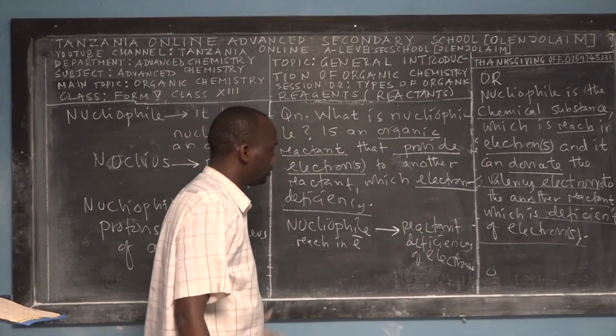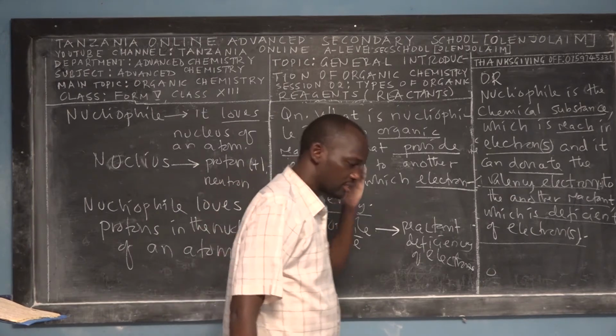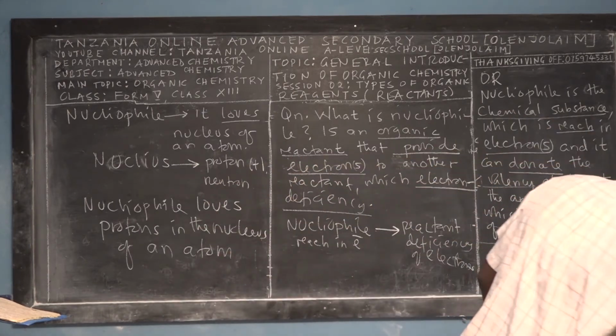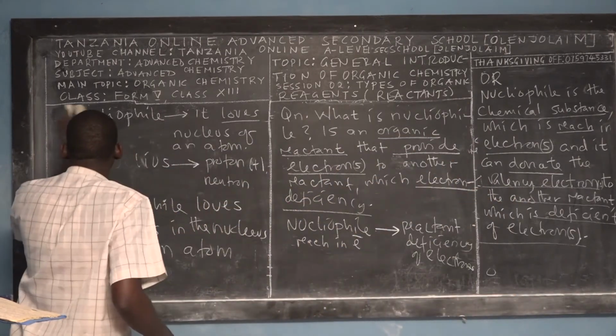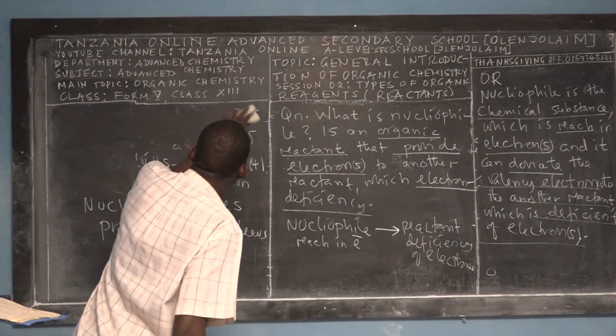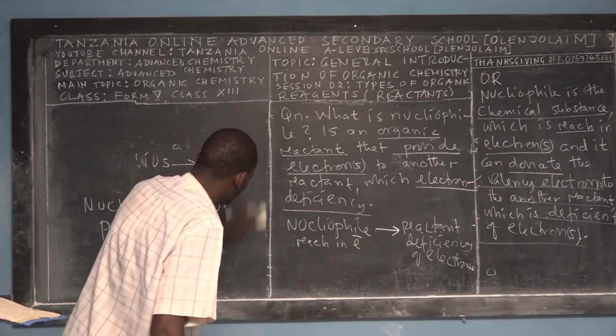So that's all. You have the nucleophile which is rich in electrons, and then another compound or another reactant which is deficient in electrons.